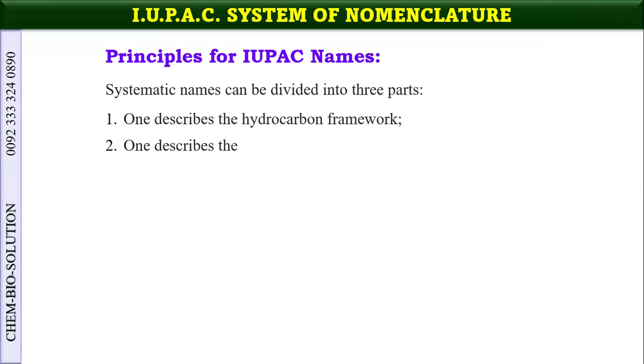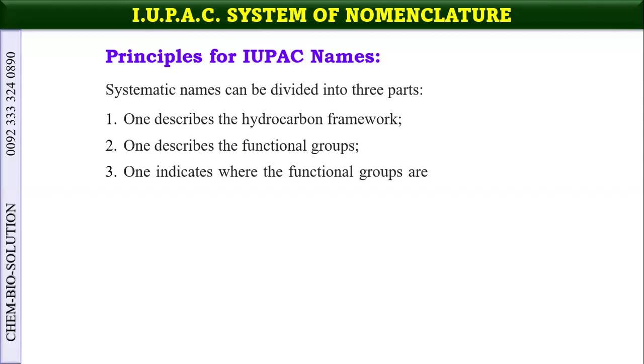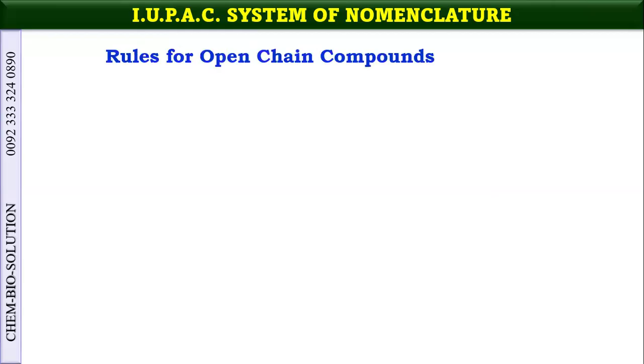And one describes the attached group or the functional groups within the hydrocarbon chain or carbon framework that we have seen in some of the previous classes. And one indicates where the functional groups are attached, meaning you have to mention the position of the double bond, position of the OH, position of the chlorine, or any other functional group.